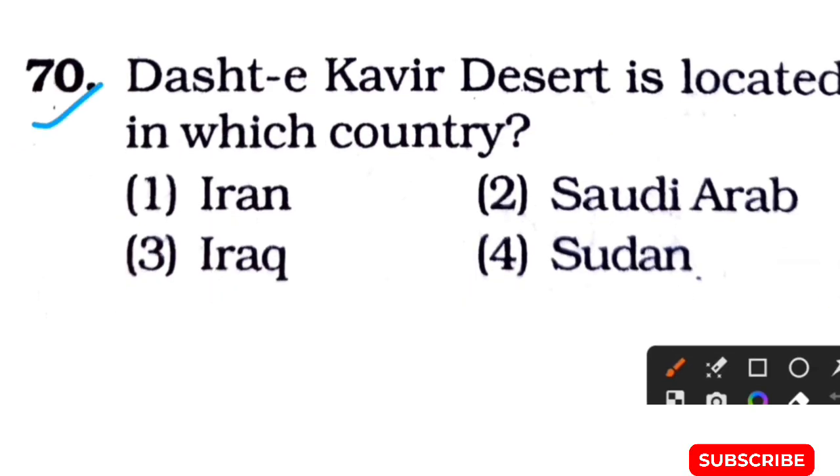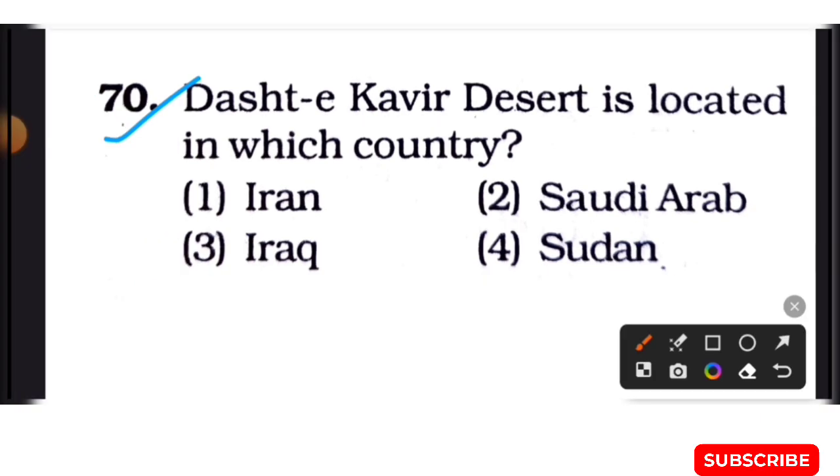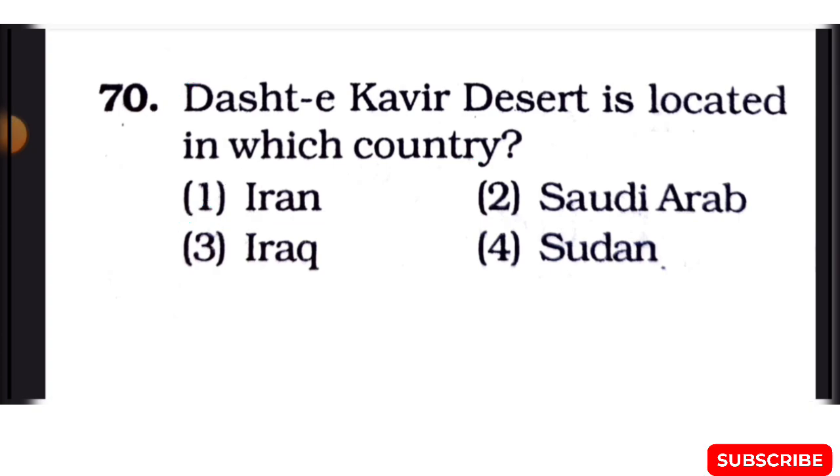Next question. Dasht-e Kavir desert is located in which country? Option 1, Iran. Option 2, Saudi Arabia. Option 3, Iraq. Option 4, Sudan. The correct answer of this question is option number 1, Iran.